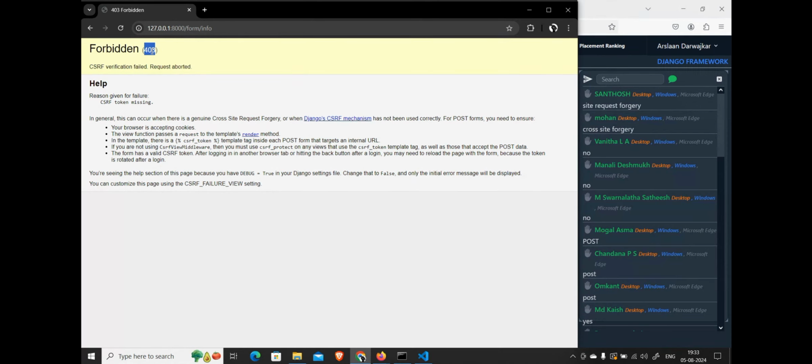Whenever your data is under transmission from your front end to the server, any hacker might attack that data and either change it, or change the direction to where it should actually go.